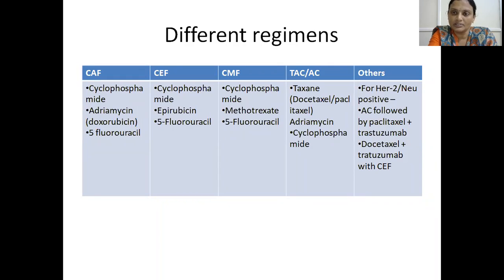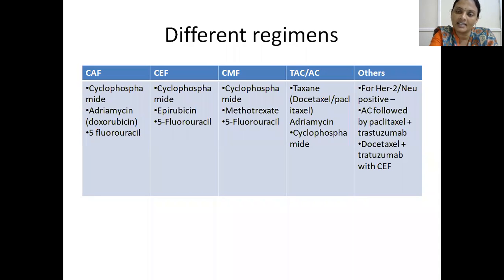Others: for HER2/neu positive patients, we will give AC, that is adriamycin, cyclophosphamide, followed by paclitaxel plus trastuzumab, or docetaxel with trastuzumab with CEF regimen. Remember, CAF is most preferable.